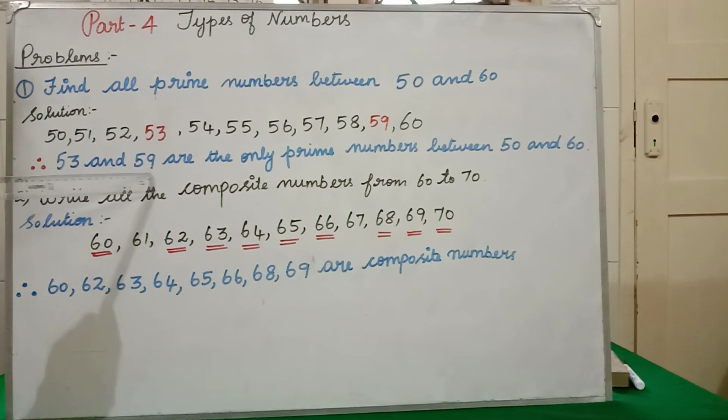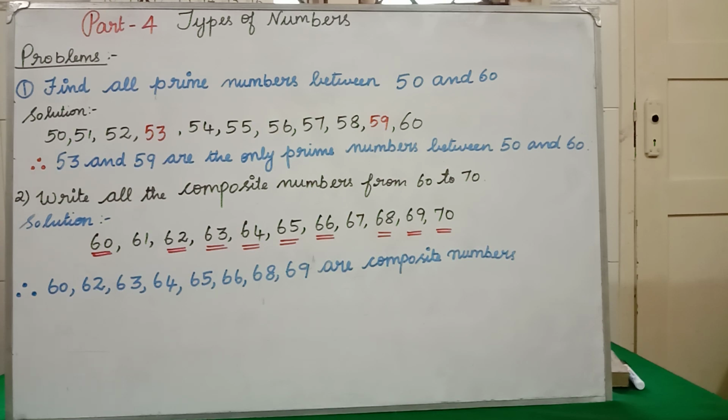Therefore, 53 and 59 are the only prime numbers between 50 and 60. Clear all of you? Now we will see the second question. Write all the composite numbers from 60 to 70. Okay, I have written from 60 to 70 continuously: 60, 61, 62, up to 70.